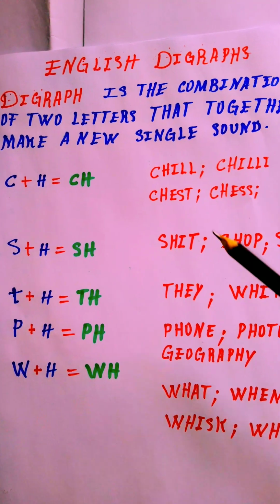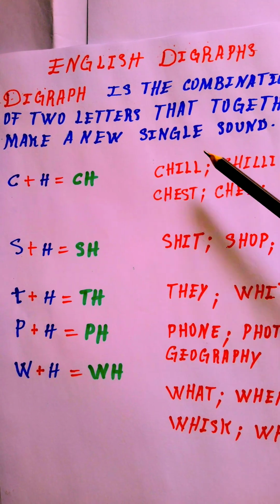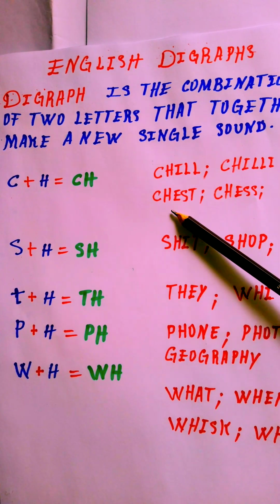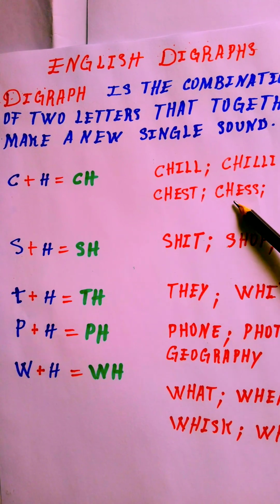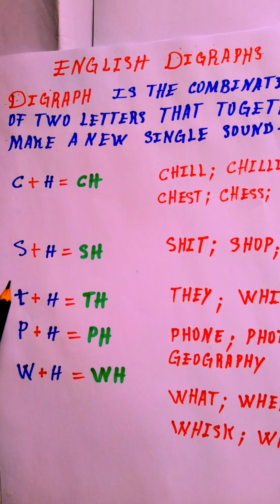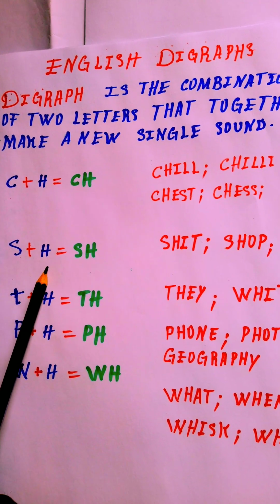An example, we have chill, chili. Can you see? Chill, chili. And here we got chest, chest. Can you see?